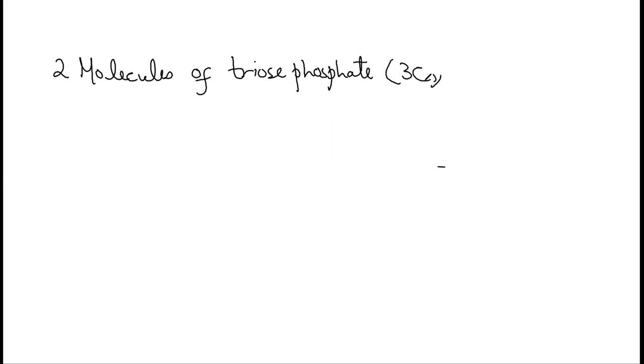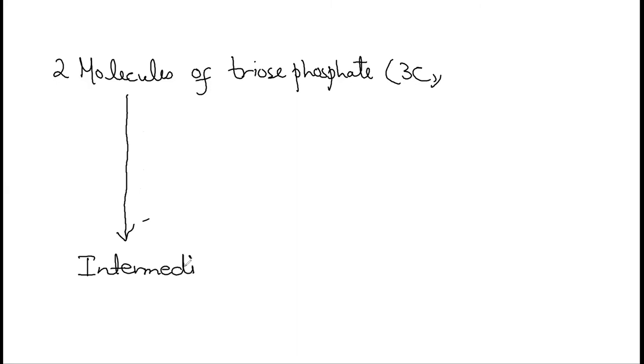Okay, now what happens here? In your syllabus, they have not discussed so many steps, rather there are intermediates. Actually, the triose phosphates have different names.